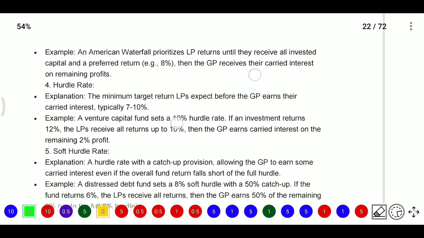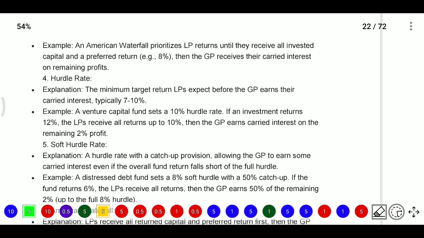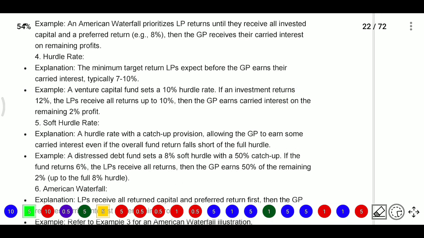Now we will see what hurdle rate means. Hurdle rate means the minimum target return that the LP expects before the general partner earns their carried interest. So if the general partner is asking for carried interest, you need to generate profits or income above the hurdle rate, then only will you get the performance fee.